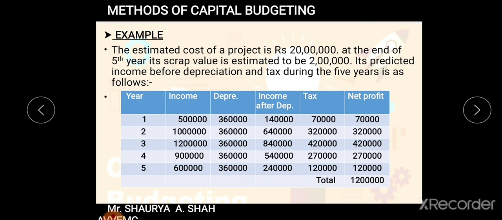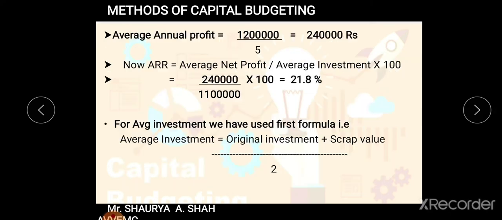So what I'll do is I'll be taking into account this column. All the amounts will remain the same. And what I need to do is total the entire profit. Why? Because I want to find out the average net profit. So I will remember the 12 lakh amount. What is my economic life estimated? That is 5 years. So as our step said, average annual profit, that is 12 lakh divided by 5, equals 2,40,000. So average annual profit gives me 2,40,000.